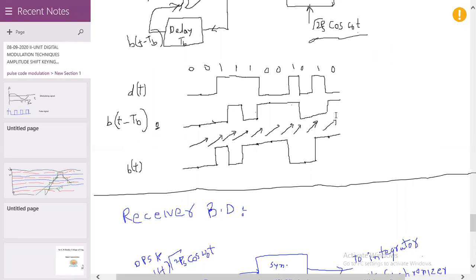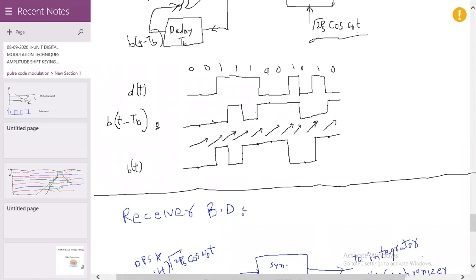But if d of t is equal to 1, the phase of b of t changes from minus 1 to 1, pi, that is 180 degrees phase difference. Again d of t is equal to 1, b of t changes from 1 to 0, a 180 degrees phase change. Again d of t is equal to 1, a 180 degrees phase change takes place. And d of t is equal to 0, there is no phase change, that is continuation.